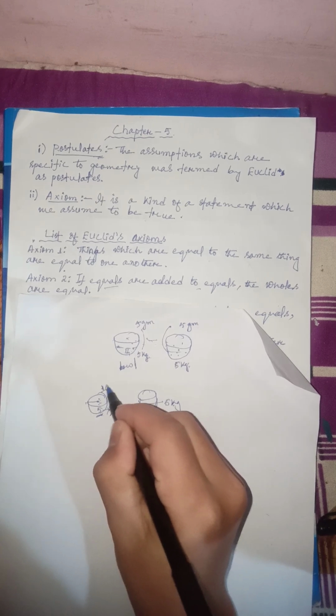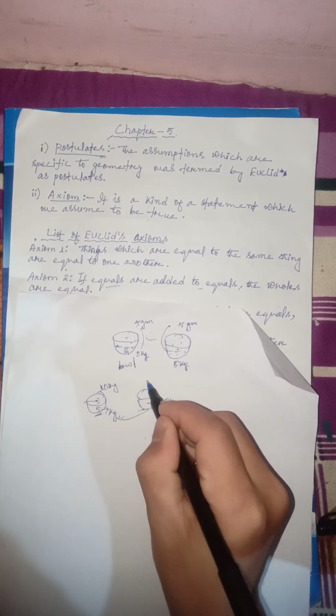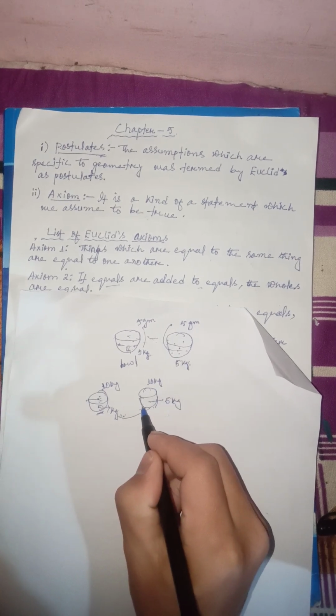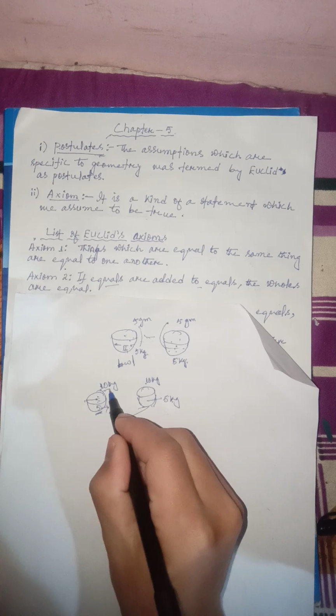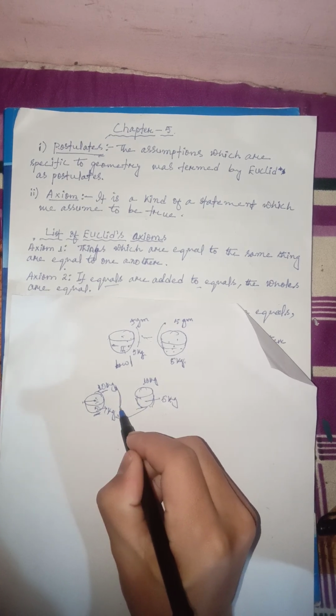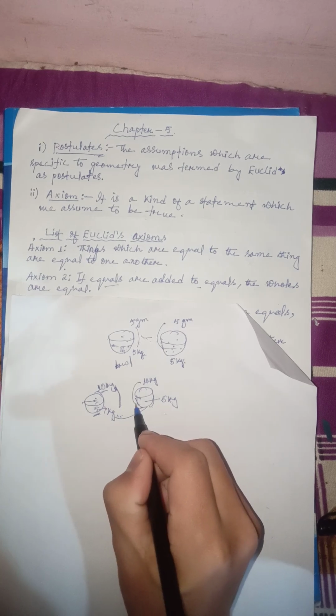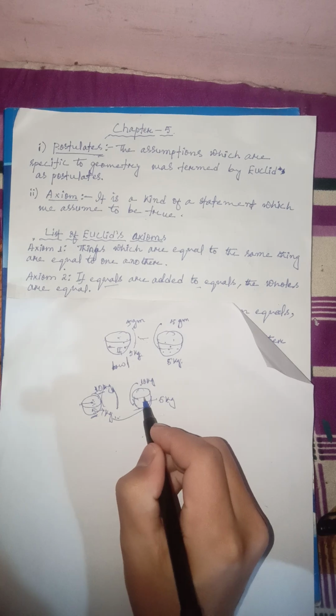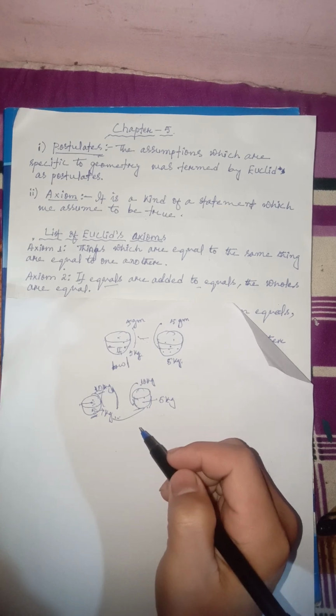Let me add here 10 kg, and here let me add 10 kilograms, right? These are two things which are equal to each other. Then if we add an equal amount to each of these, then the wholes, meaning the sums of these two that we get after adding, will be the same again. This is the definition for this.